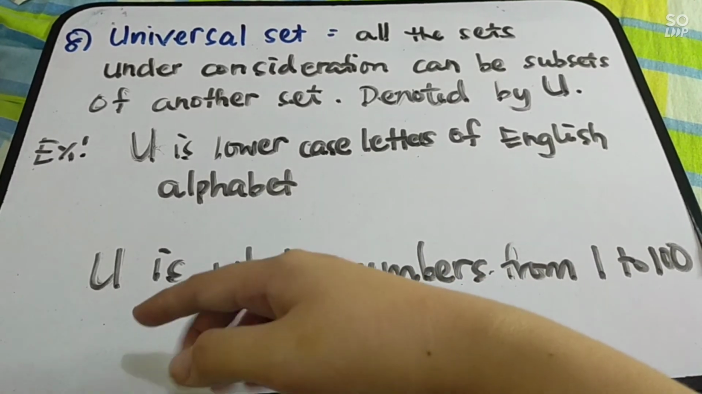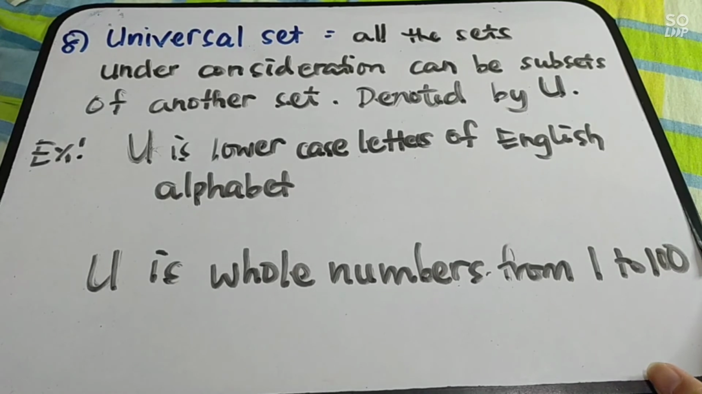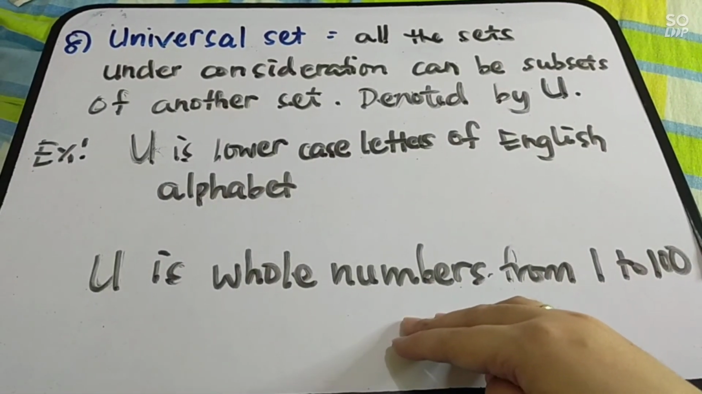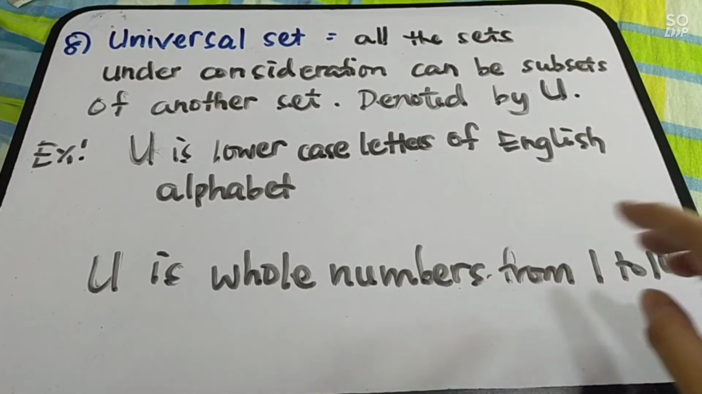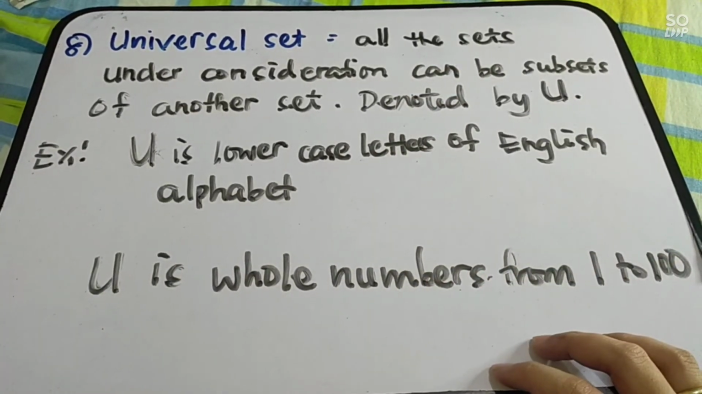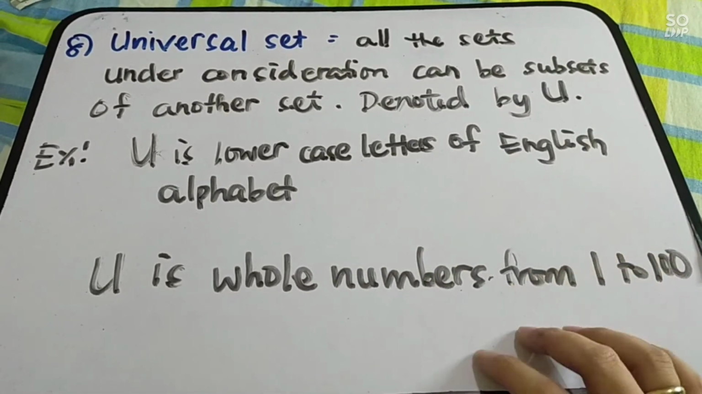Next tayo, for example, universal U is whole numbers from 1 to 100. So, pwede kang magkaroon ng subsets niyan. Halimbawa naman ay odd numbers from 1 to 100. O kaya even numbers from 1 to 100. Numbers multiples by 2 from 1 to 100. Okay? So, that is what you call universal sets naman.